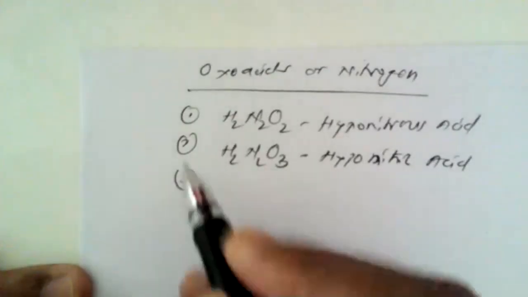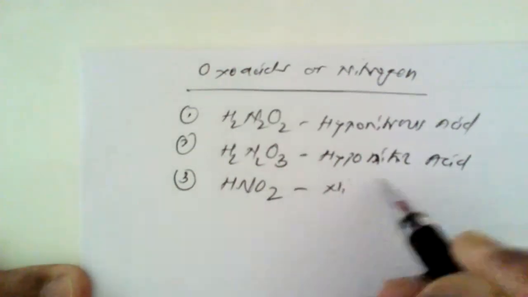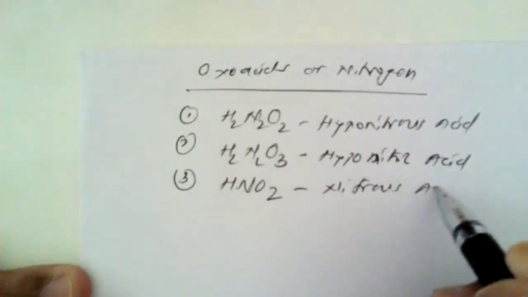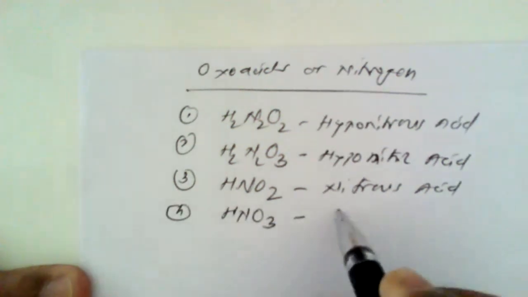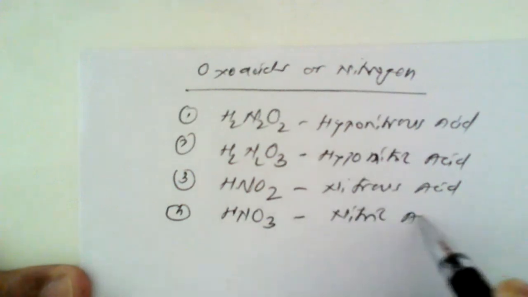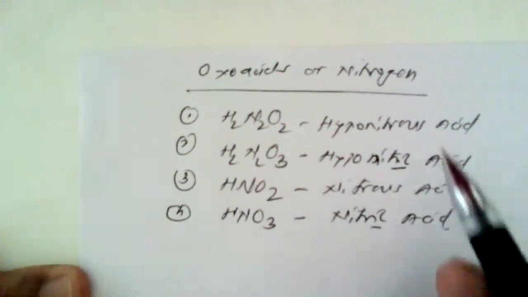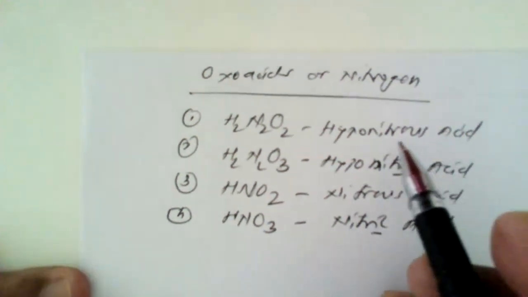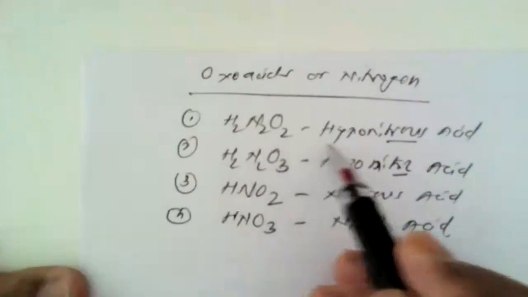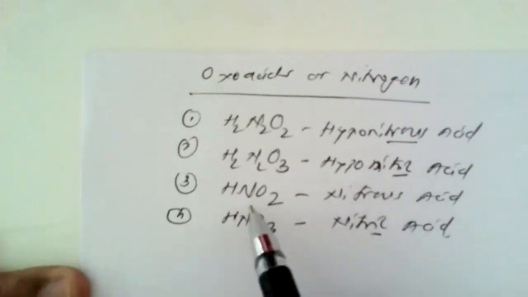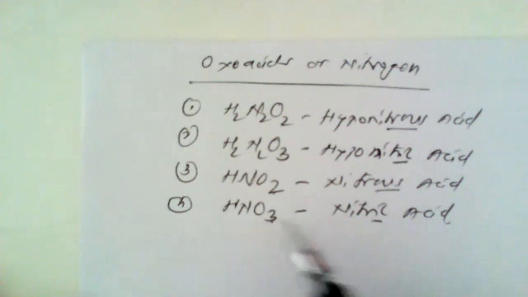The third is known as nitrous acid, which has the formula HNO2. Fourth is HNO3. Naturally, it is nitric acid. If one oxygen is greater, the name ends with RIC, and if oxygen is less, the name ends with ROUS. So H2N2O2 hyponitrous, H2N2O3 hyponitric, HNO2 nitrous, OUS. One oxygen is less and one oxygen is more, nitric.